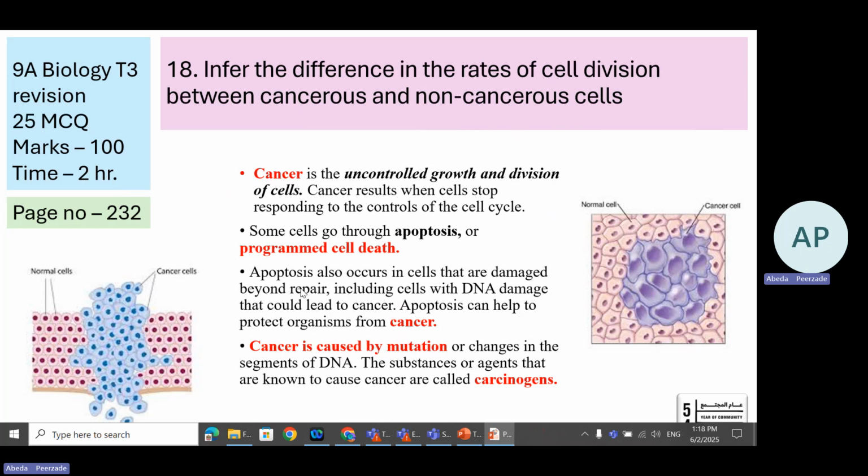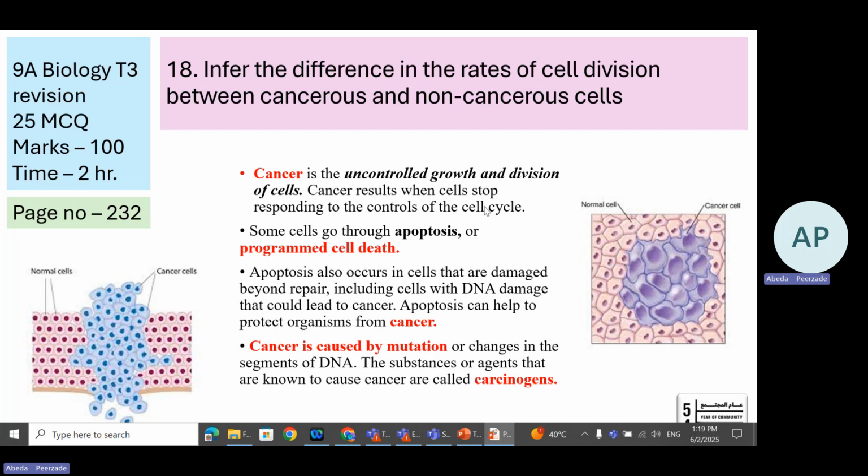Learning objective number 18, infer the difference in the rates of cell division between cancerous and non-cancerous cells. So you can see these are the normal cells growing and these are the cancer cells. So we should know what is cancer. Cancer is the uncontrolled growth and division of cells. Okay. The moment you read cancer, the next thing you should say is uncontrolled growth.